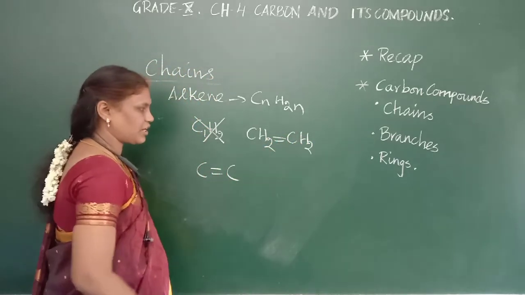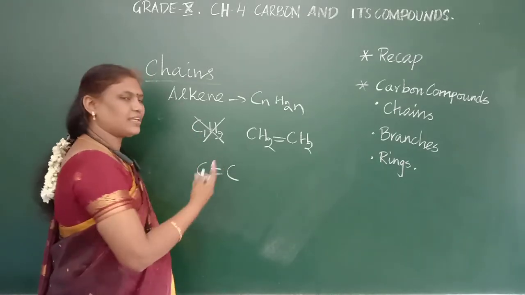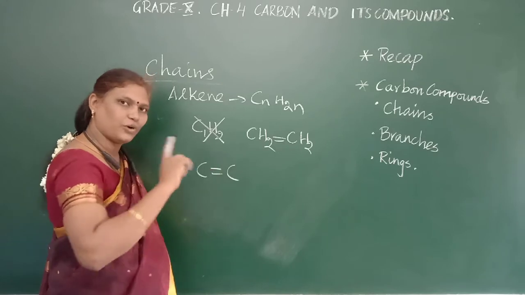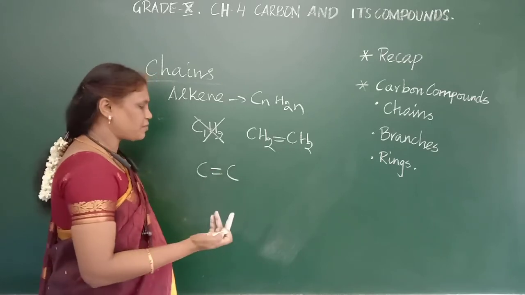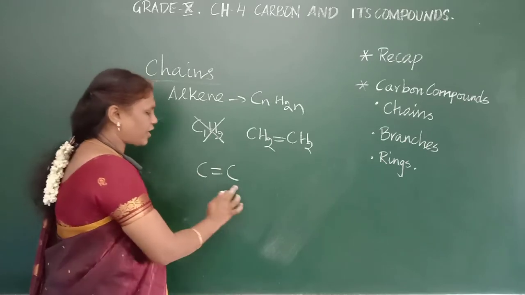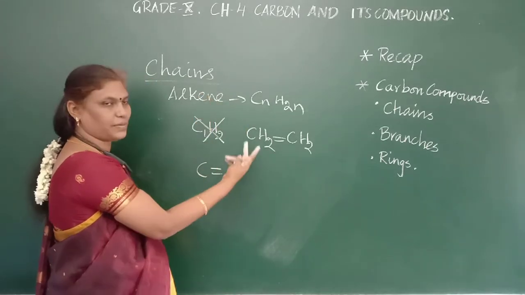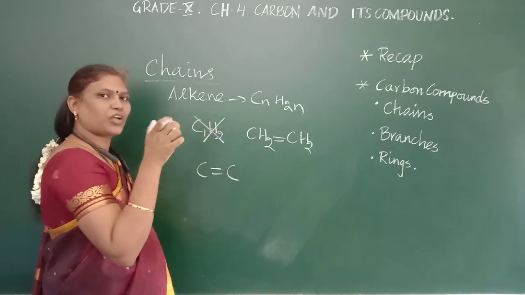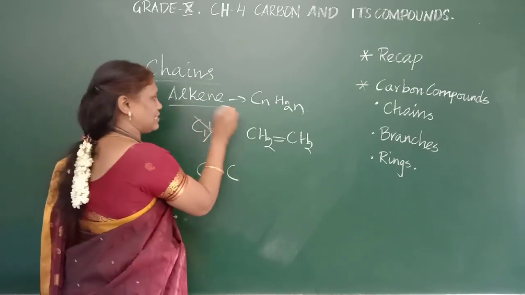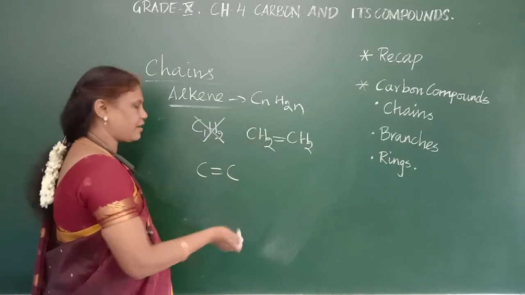Okay, that is the structure forming. So methylene will not exist alone. It will combine with another and form only ethene. Then only they can form a double bond, you know. A single carbon cannot form a double bond, so it will not exist. So the second carbon is the first compound of the alkenes. There will be no C1. It starts from C2.